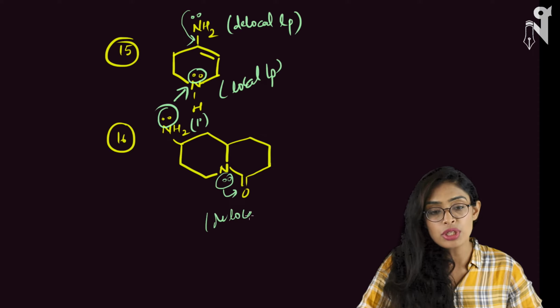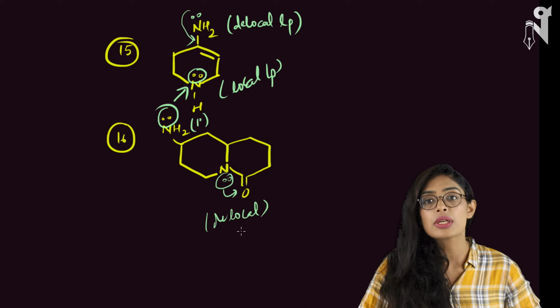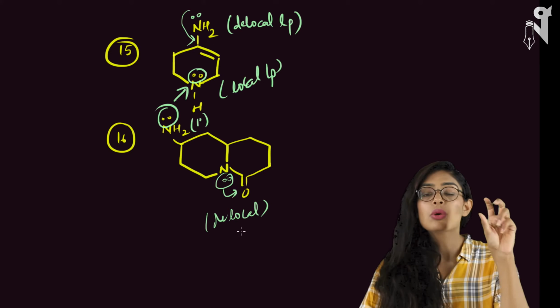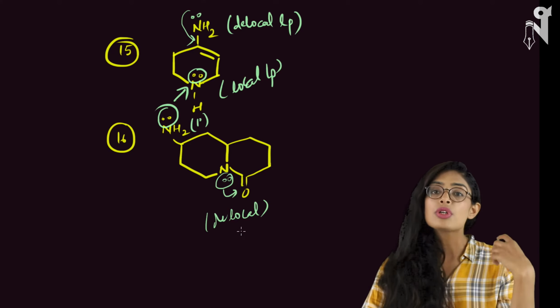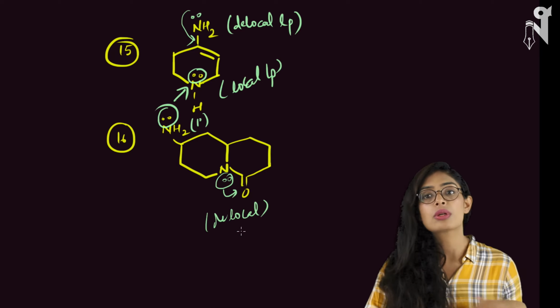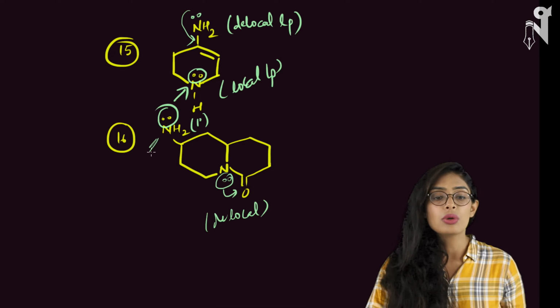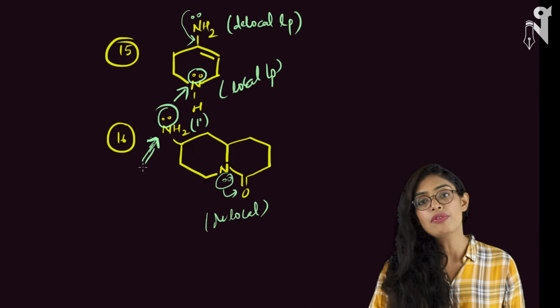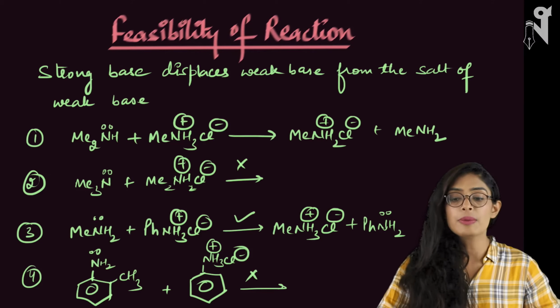So first of all we have to check whether the pair of electrons is delocalized or localized. If it is a comparison between delocalized and localized, localized will always win. So we won't talk about the degrees here, we will directly check the localized and delocalized. So this is a local lone pair, hence this will be the better site of protonation, because this is the most available pair of electrons. Next we will talk about the feasibility of reaction.